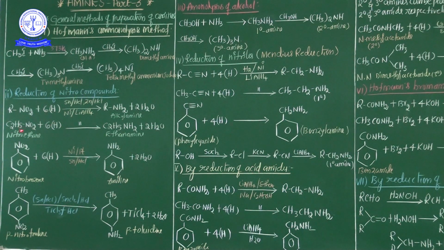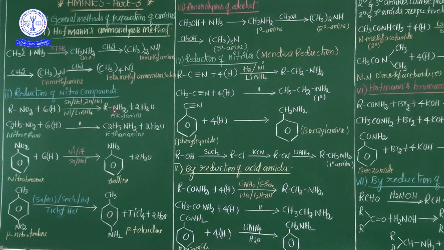Now see here, RNO2, this is the nitroalkane, with 3 moles of hydrogen, which is nothing but 6 hydrogen atoms. It's nothing but a reduction process. These are the optimum conditions: lithium aluminum hydride, or Sn-HCl, or Zn-HCl combination, or nickel, platinum or palladium catalyst.